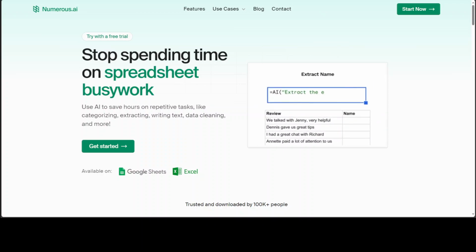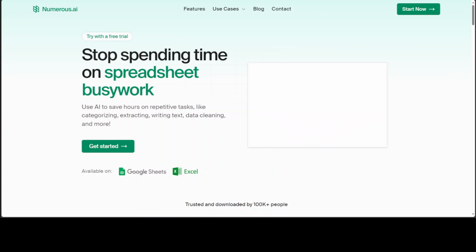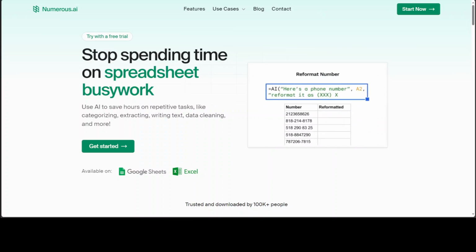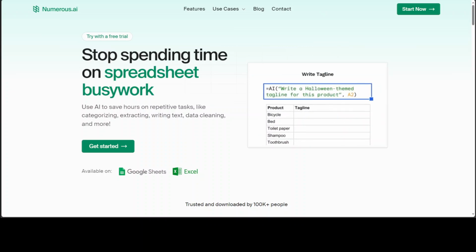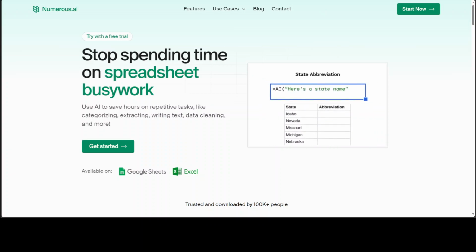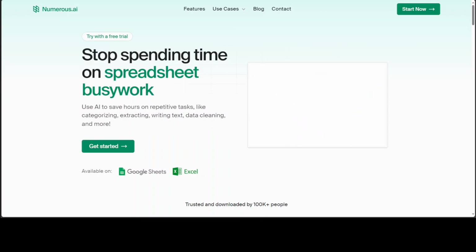In the course of your job, if you use spreadsheets like Microsoft Excel or Google Sheets or any other similar sheets, then this tool, numerous.ai, can be a life changer. Let me show you instead of telling you so that you can appreciate how cool this tool is. There are a couple of downsides, but I will mention them later. Let's discuss the positive things first.